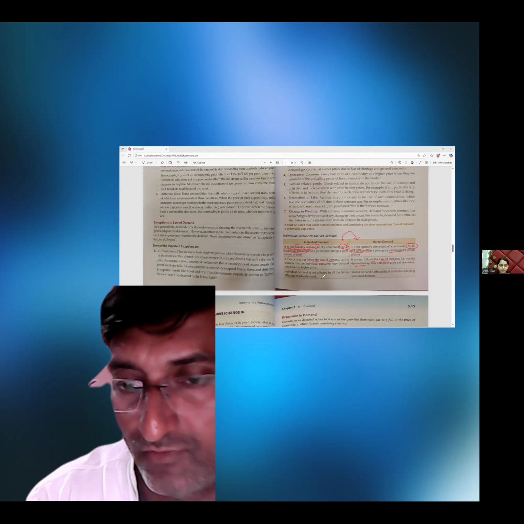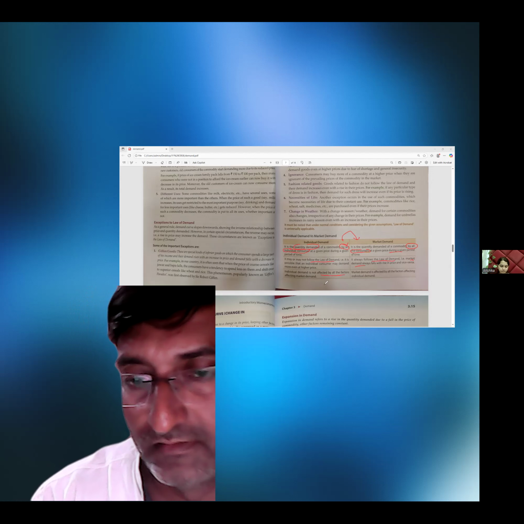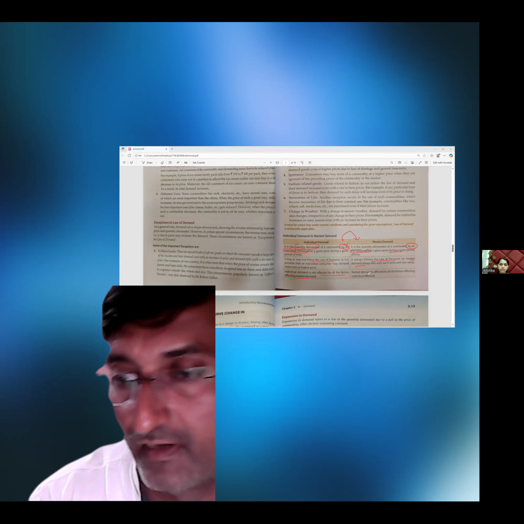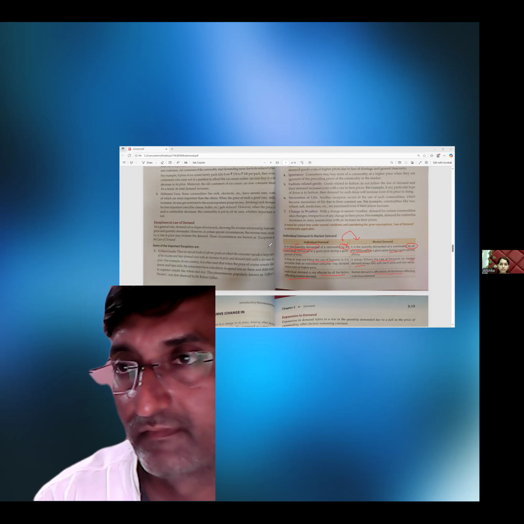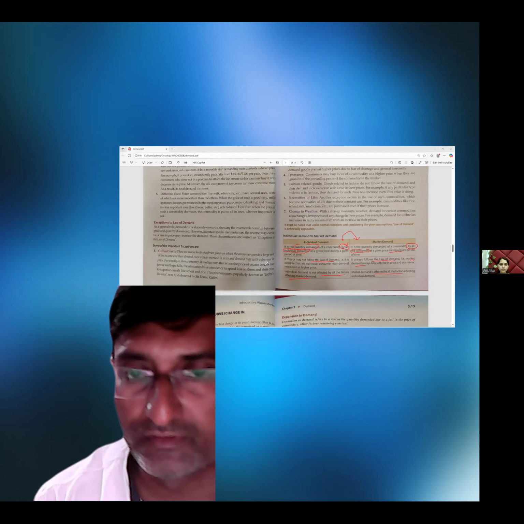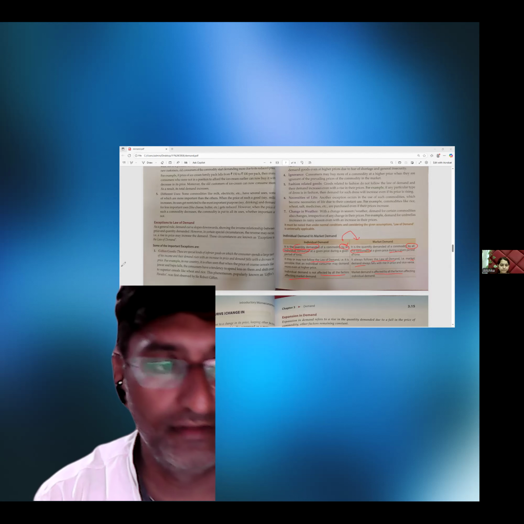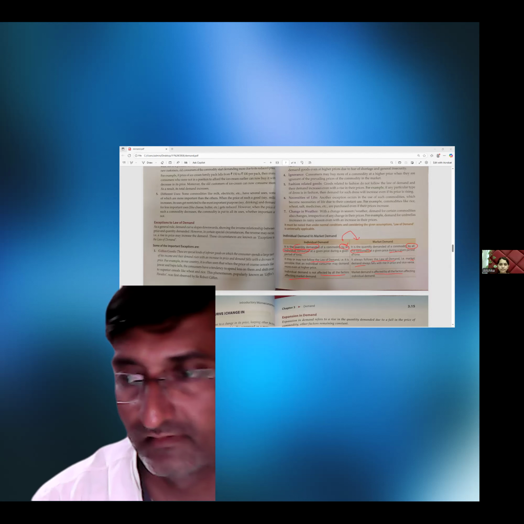Individual demand is not affected by all the factors affecting market demand, but market demand is affected by all the factors, including the individual factors. So this is the difference between individual demand and market demand.